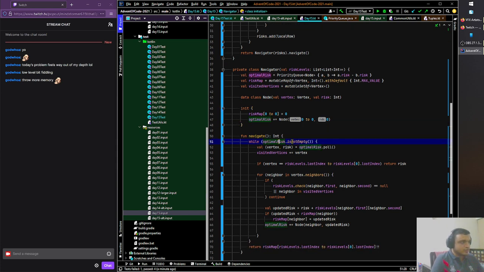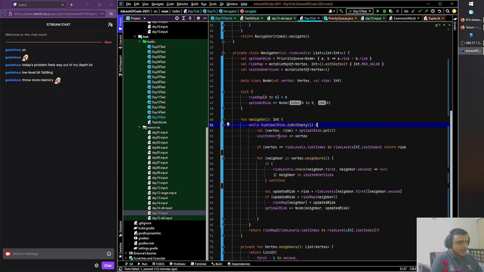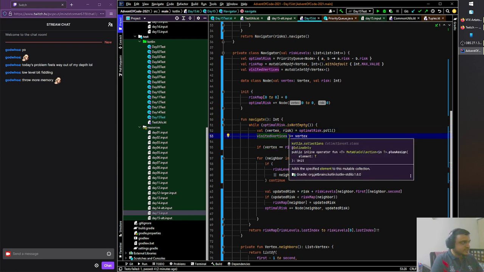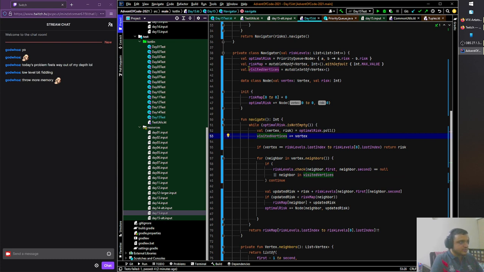The first thing we've done is, of course, if optimal risk is not empty, we start processing. We get whatever is the optimal risk so far, for the visited vertex, plus equal to vertex. We have to keep this extra set because we cannot use this like a map, unfortunately. This is not a map, so we need something which we can query one to one.